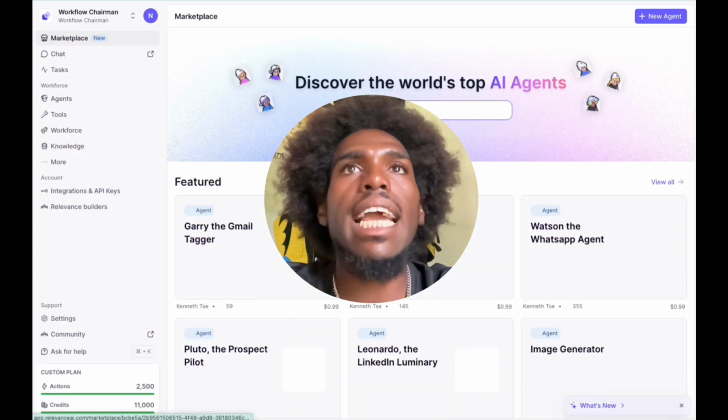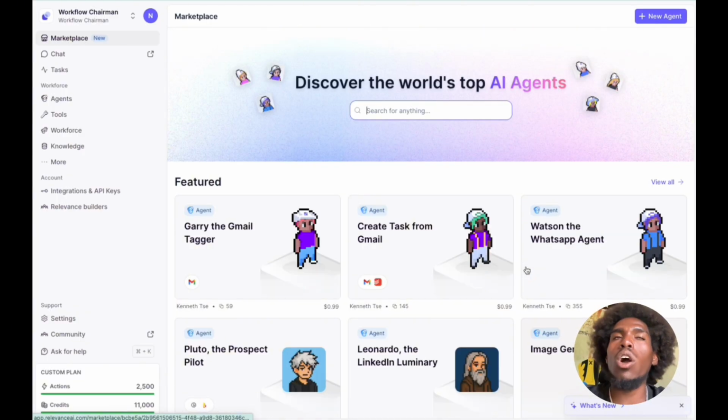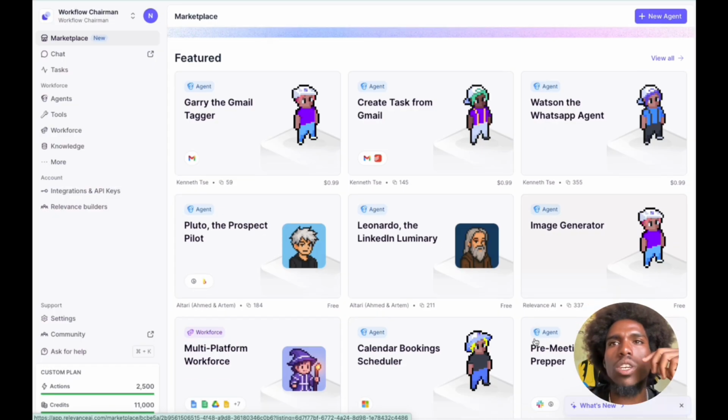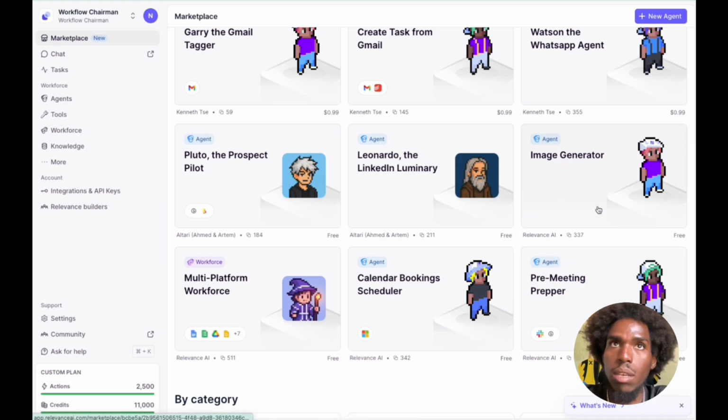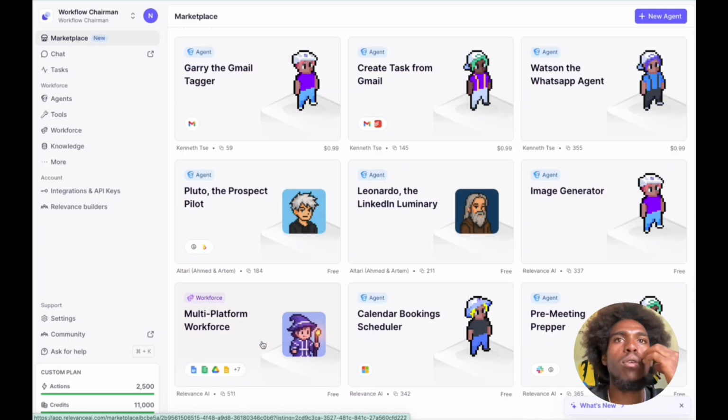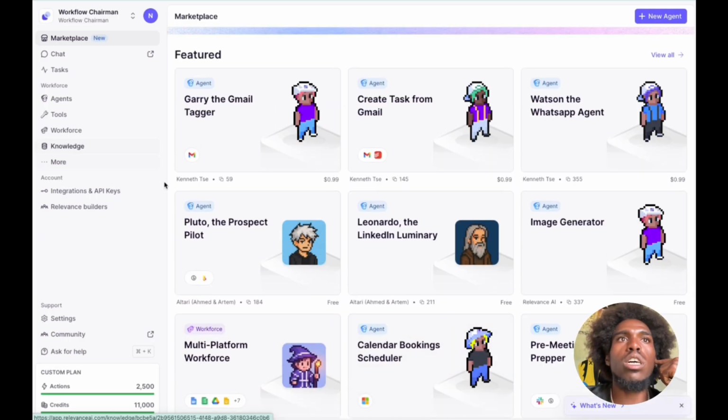So getting started here. When you log into your account, you are greeted with the marketplace. Apparently the marketplace is new. So you can see there's some agents here that cost money, 99 cents. And this looks like it's from other users. You see some of them from Relevance AI themselves. Some of them are free. So you have this image generator, multi-platform workforce, calendar booking scheduler.